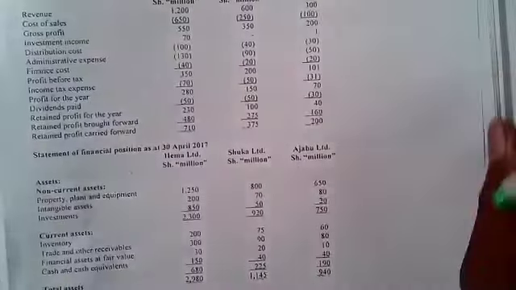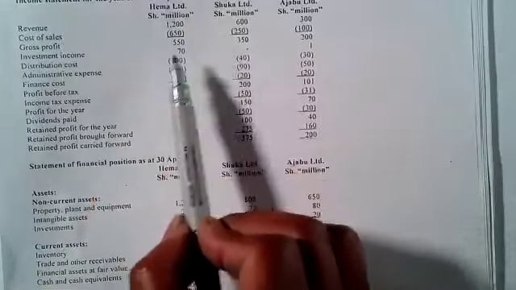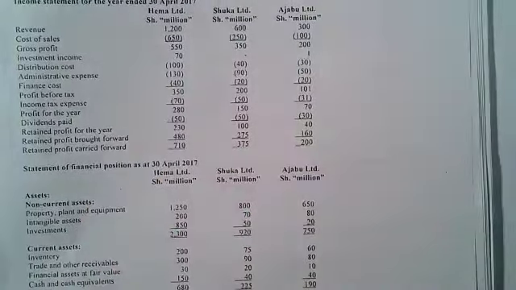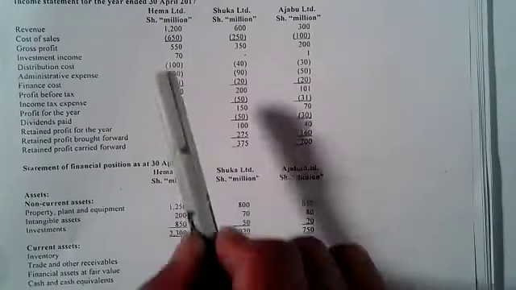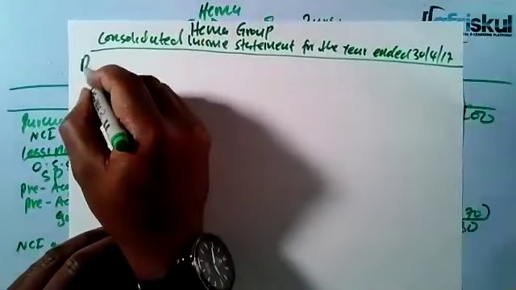So in this case, this is what I'll be doing. For the income statement, I'll take the revenue only for HEMA and Shuka. I'll not consolidate for Ajabu. Ajabu is an associate, and we said we don't consolidate associates. So I'll be taking only HEMA and Shuka. So allow me just to copy that. So I'll be having revenue.